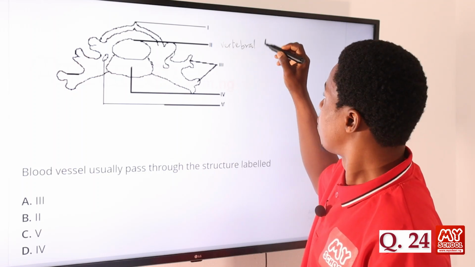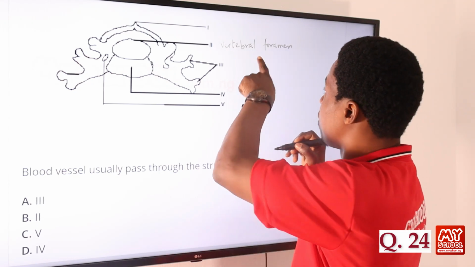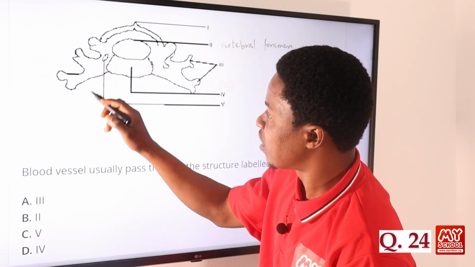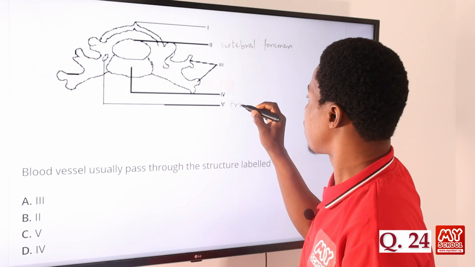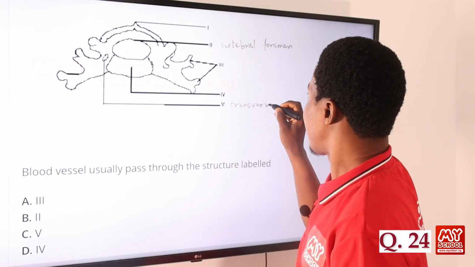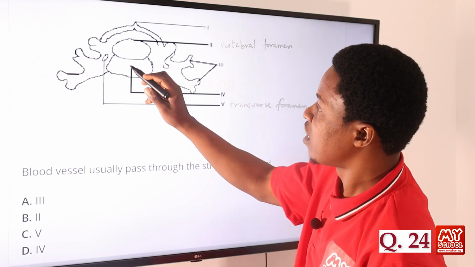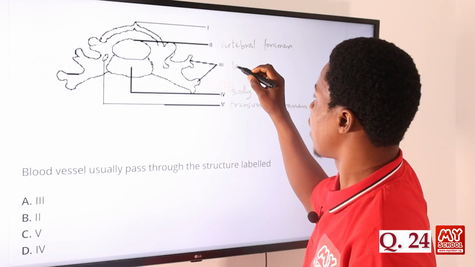This is your vertebral foramen. There are two foramina we have here. We have the vertebral foramen, and then we have this other one, like a cavity, like a hole, which is the transverse foramen. Of course, this part is the body of the bone. We have the body, then we have the lamina.